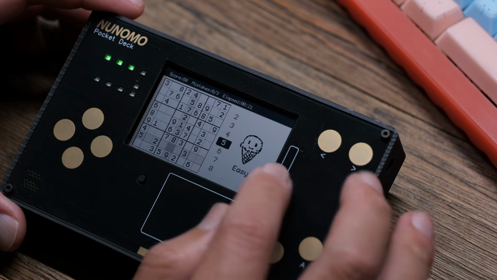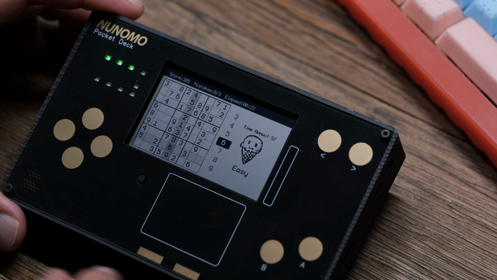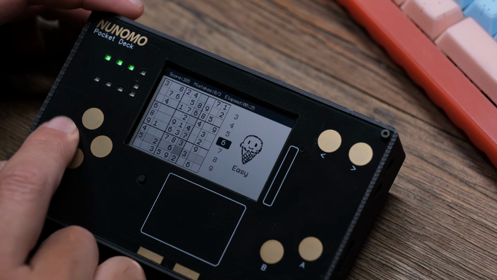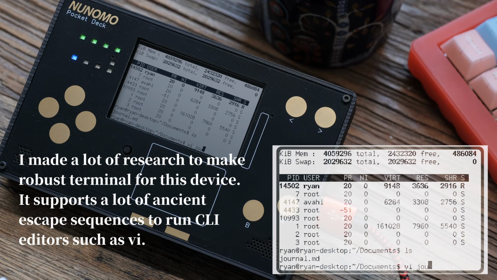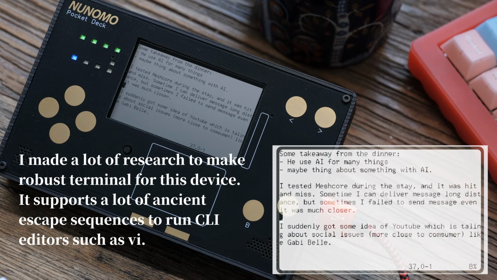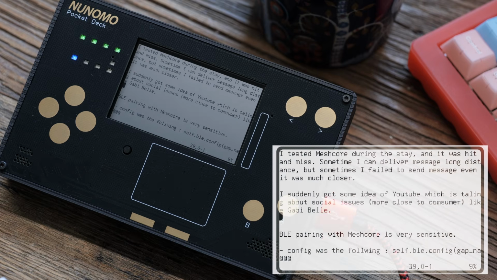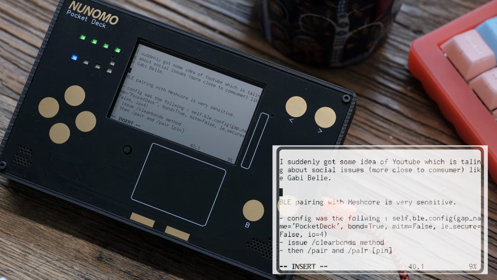Pocket Deck can also play music with its offline music player. It has strong support for SCP and SSH, so you can log into a Linux machine and even launch applications remotely or push a Git repository to GitHub.